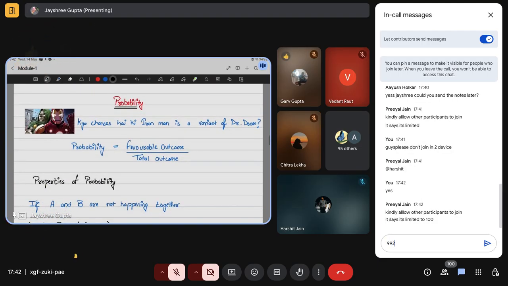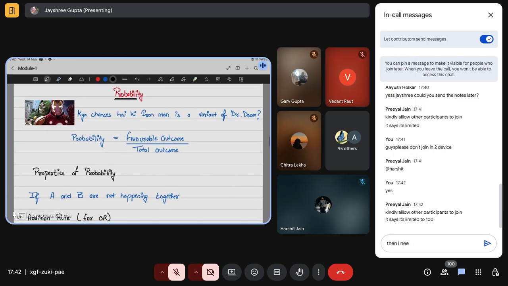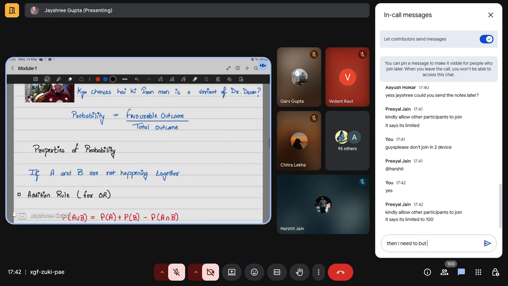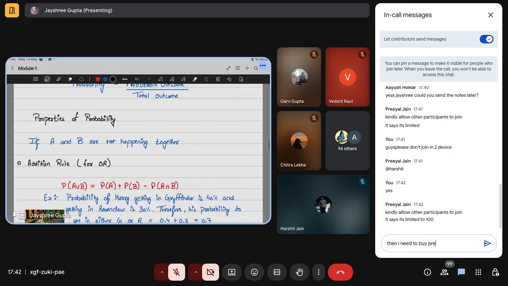Now let's talk about probability. Probability is the chance of an event happening, the chances of winning or failure or getting a specific outcome. For example, what are the chances that Iron Man is a variant of Doctor Strange? We never know, so we just predict the happening of an event. The normal formula for probability is favorable outcomes upon total outcomes. Got it?